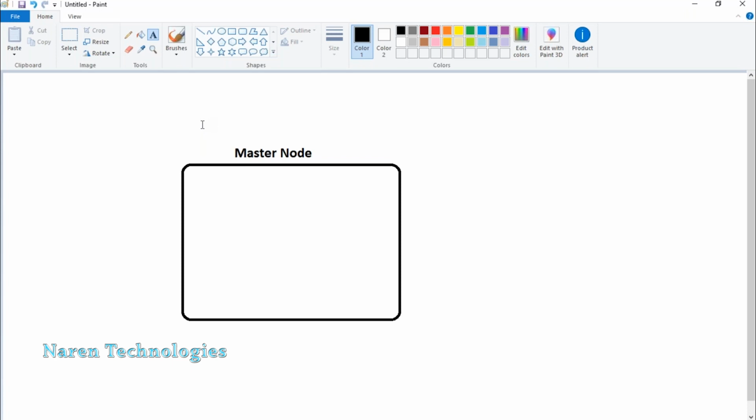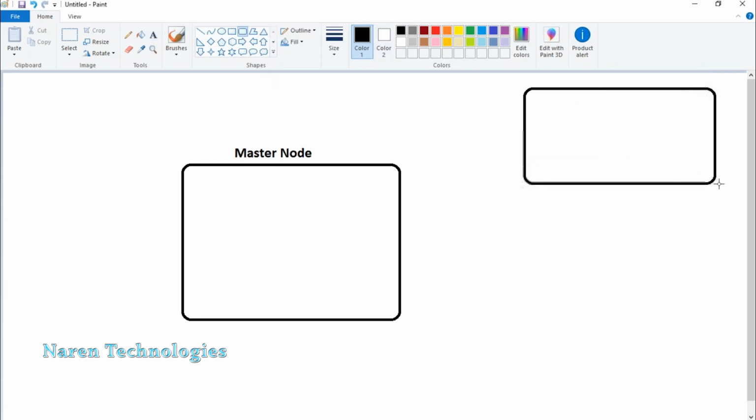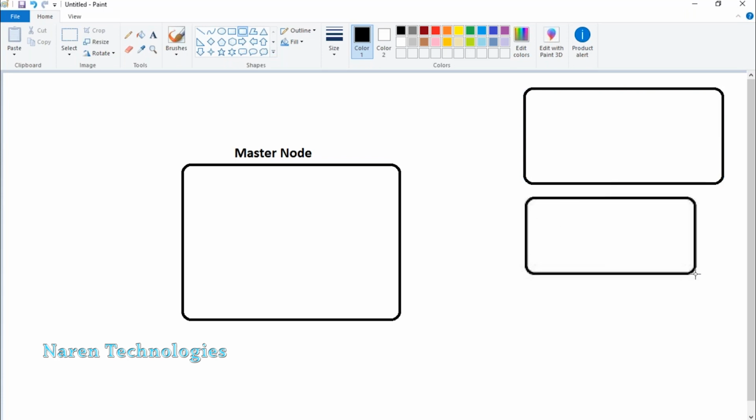This is the main node where you will be installing the Kubernetes software. So where Kubernetes is running, you call it a master node. Now, using the master, we will be able to control multiple nodes here.